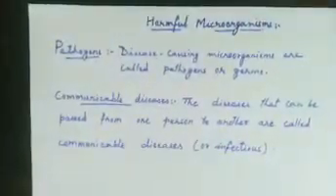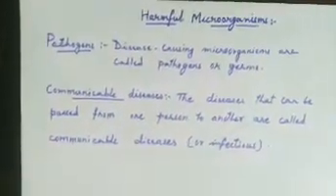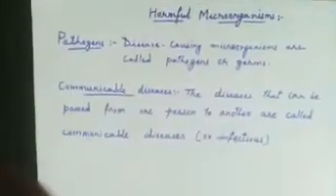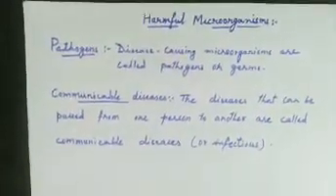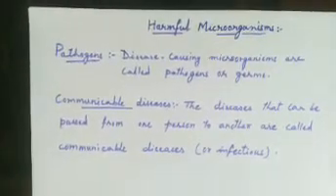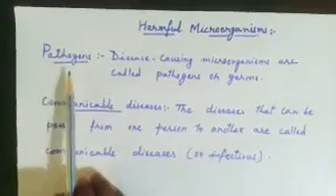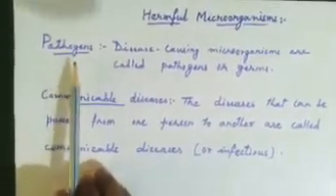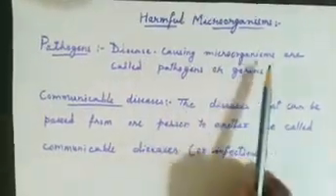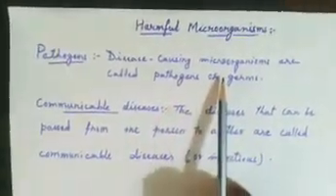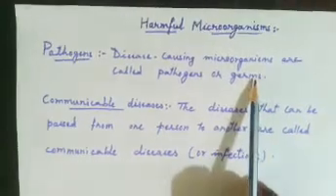Although microorganisms are extremely useful to human health and our ecosystem, they can attack humans, animals and plants to cause diseases. These disease-causing microorganisms are called pathogens. What is a pathogen? Disease-causing microorganisms are called pathogens, or they can also be termed as germs.